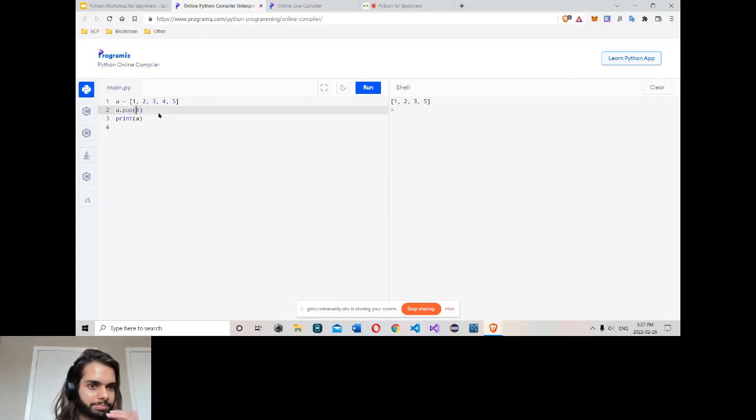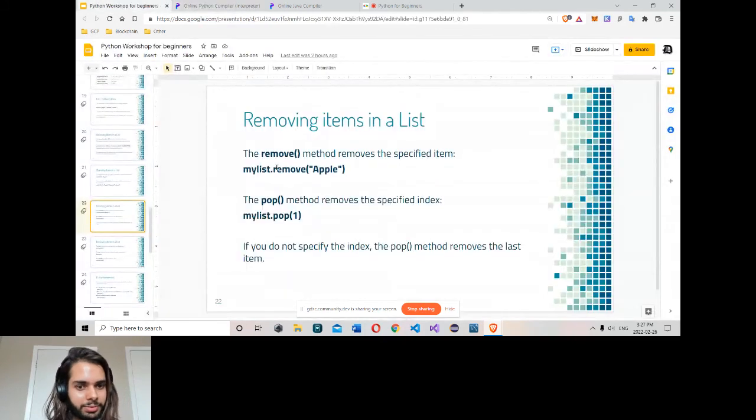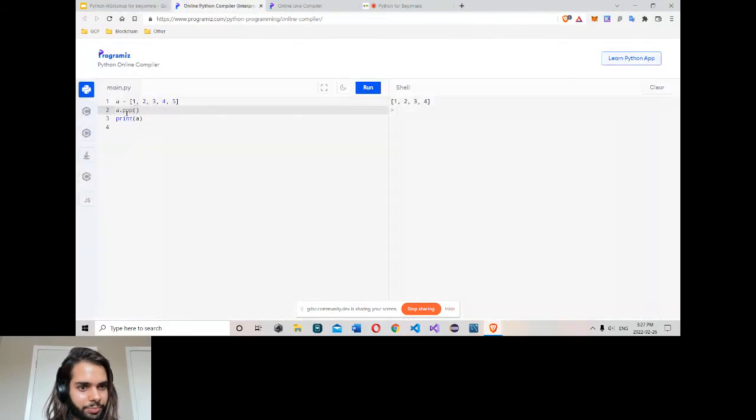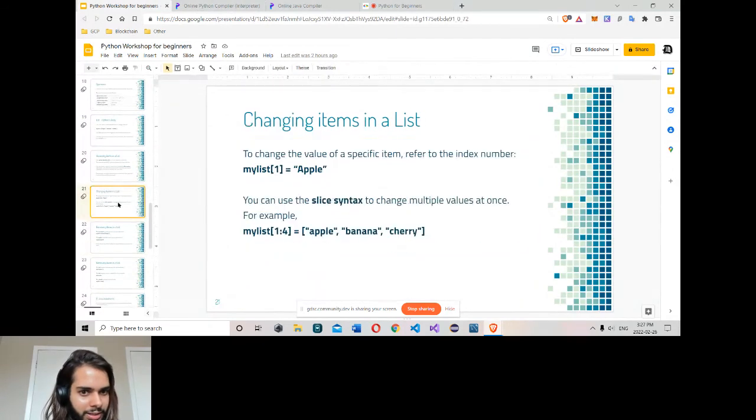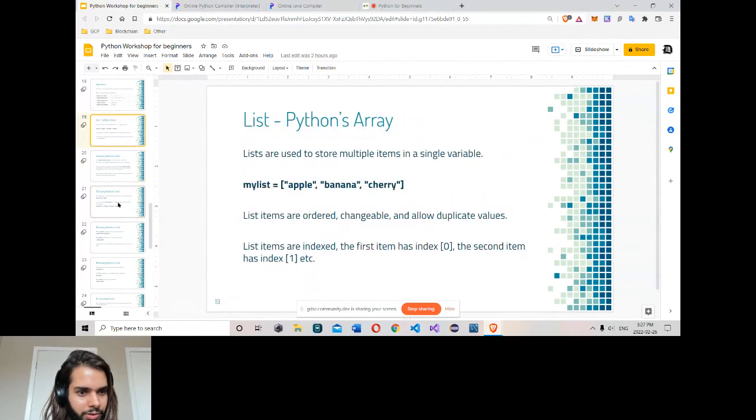Pop removes the last value. Also you can use index here. So let's say I want to remove the second element. I will write 1, the index value 1, run, and it removes that value. So this is a way you can remove a value.